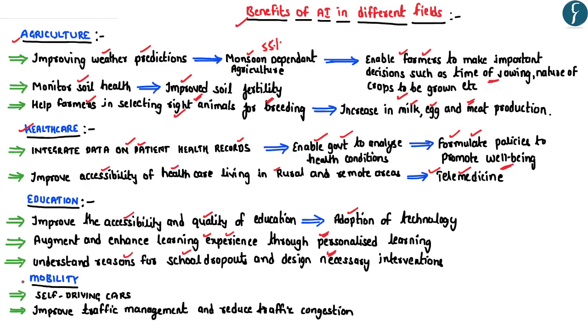Further, the adoption of artificial intelligence in the transportation sector would make mobility safer as well as easier, wherein a lot of research has already been conducted with respect to self-driving cars. Apart from that, artificial intelligence can also be used for traffic management, and this can drastically reduce the traffic congestion problems which are presently faced by most of the cities in India.